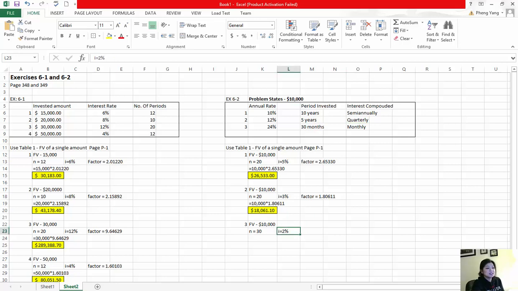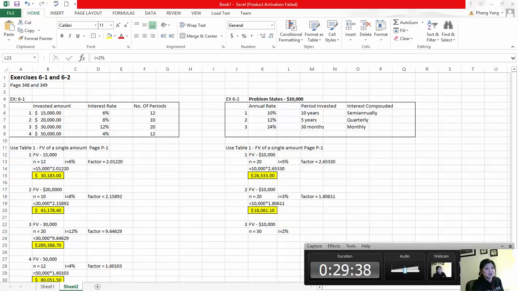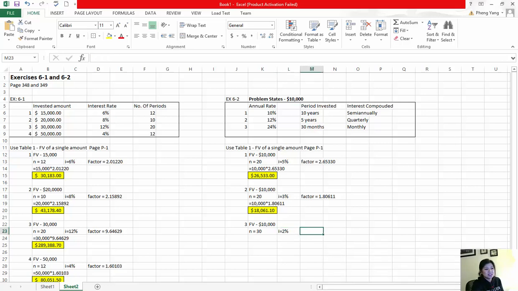So our factor then, we are taking into consideration 30 periods because we've got 30 months compounded monthly, so there'd be 30 times that we're calculating interest at 2% because it's a 24% annual, but there's 12 months in a year, so we're going to take that 24 divided by 12 equals 2. So our factor then is going to be 1.81136.